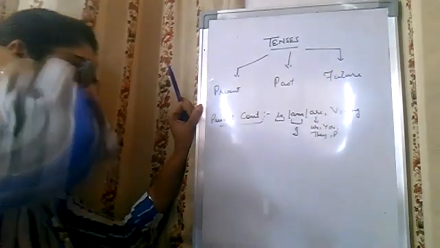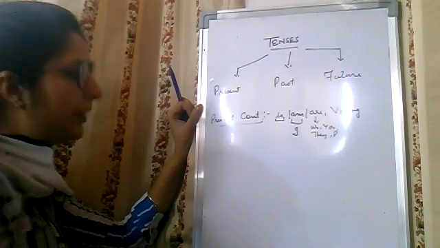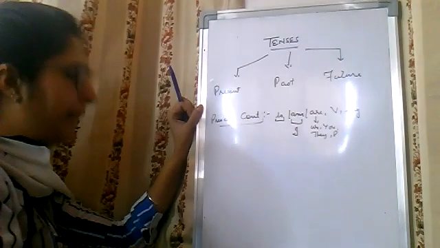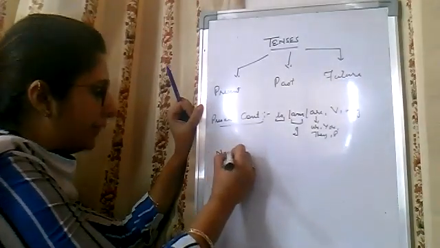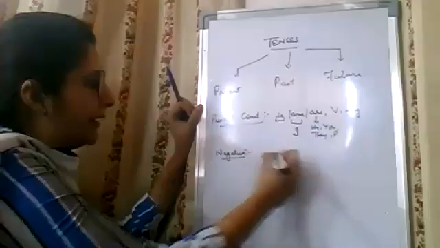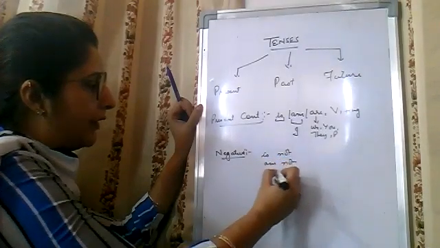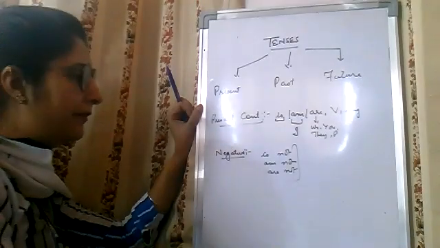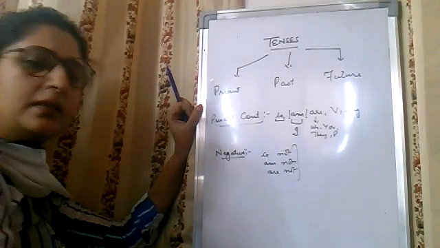For example, they are doing their work, they are not listening to me. He is playing with his friend. We are growing the crop. He is playing in the garden. In negative, we use is not, am not, and are not. Then for interrogative, the helping verb comes at the starting.